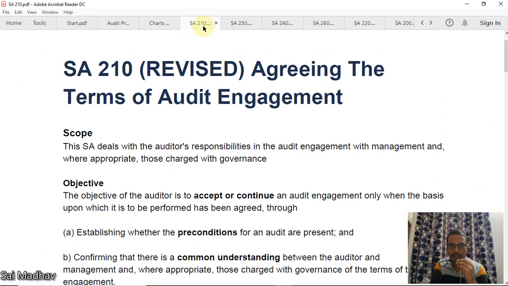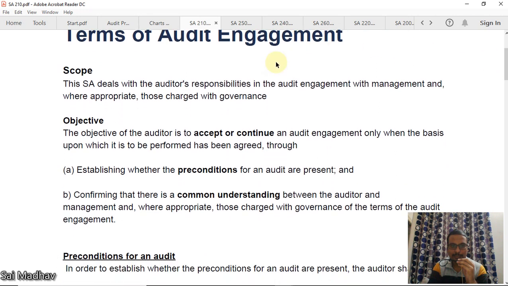First, we'll go to SA 210. The title of this standard is Agreeing the Terms of Audit Engagement. This SA deals with the auditor's responsibilities in the audit engagement with management and TCWG. The objective is to accept or continue an audit engagement. Accept is relevant for initial audit engagements, that is, when an auditor is engaged for the first time; then it is called acceptance. Continuation means recurrent audit engagements.